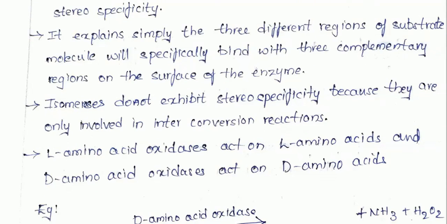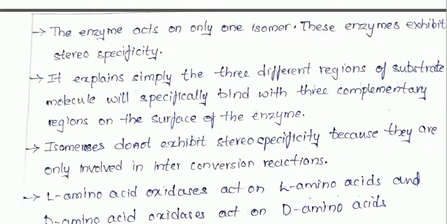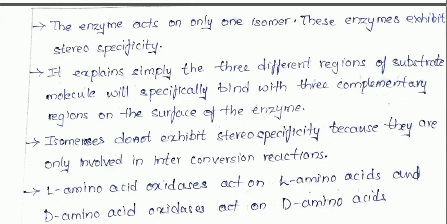Here, if you see an example, L-amino oxidases act on L-amino acids, whereas D-amino oxidases act on D-amino acids. If an L-amino acid should be converted into its complementary aldoses or ketoses forms, then L-amino acid oxidases act upon them.